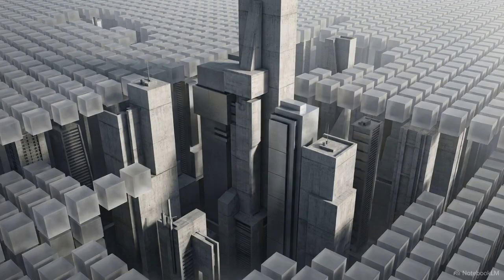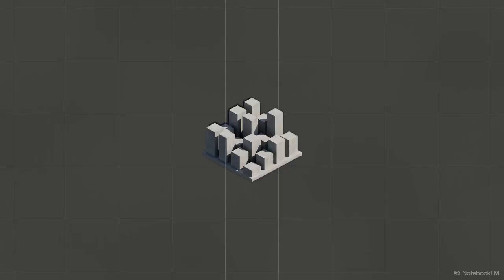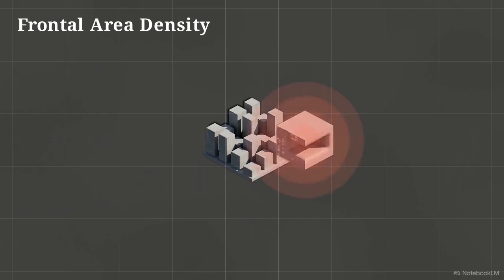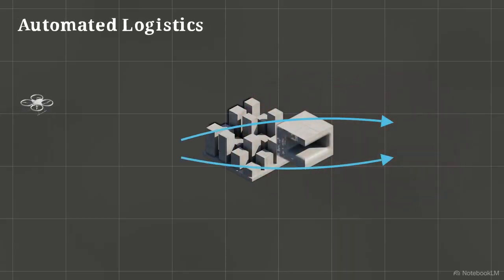These building forms are then tested in a 3D voxel grid, a digital environment simulating how the city interacts with the atmosphere at a macro scale. The system analyzes frontal area density to identify where wind will hit a building face. It then carves ventilation paths through the urban core, creating corridors that flush out heat and prevent the air from stagnating. These airflow maps are vital for the next layer of city infrastructure: automated logistics.